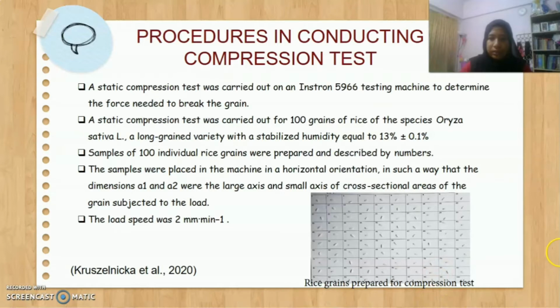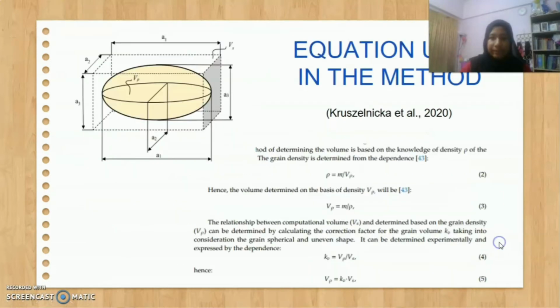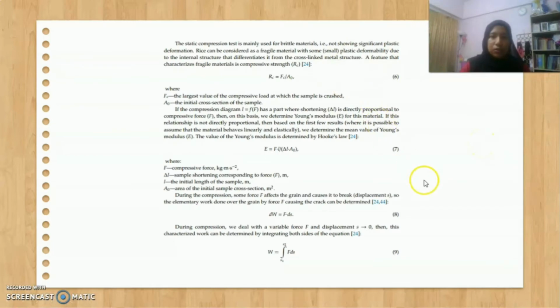This is the rice grain prepared for compression test. And this is the dimension for the rice grain. Equations used in this method are the grain density equation, and this is the volume determined on the basis of density Vp. This is the grain volume equation, and this is the grain density equation. This is also the equation used in the compression test.